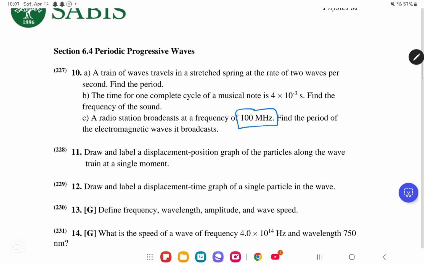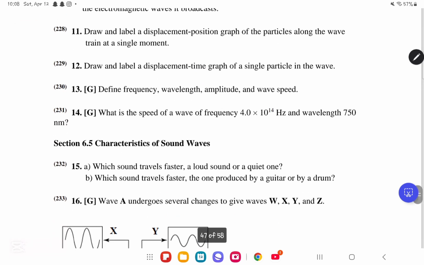Find the period of this electromagnetic wave. Then it's going to be 1 over 100 megahertz, which is 100 times 10 to the power of 6. Put it on the calculator: 1 over 100 times 10 to the power of 6. You will get that the period is 1 times 10 to the power of minus 8. So that is it for CQD number 10. We'll move on to CQD number 11.